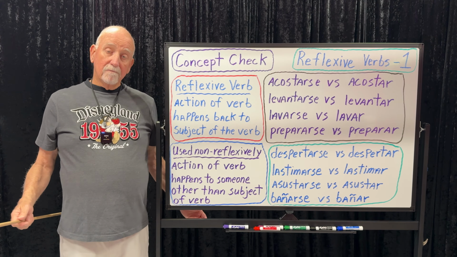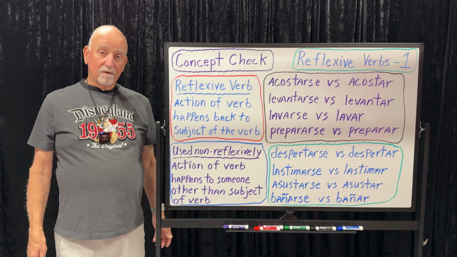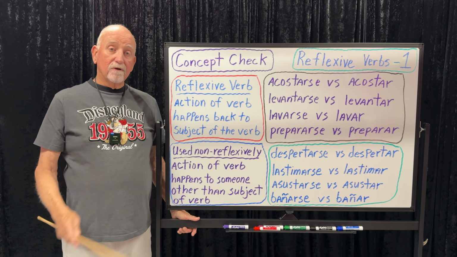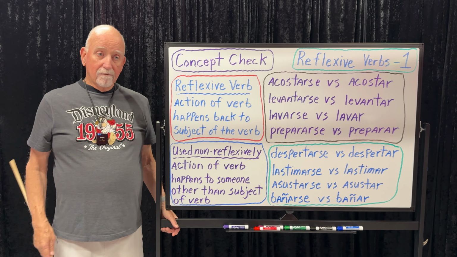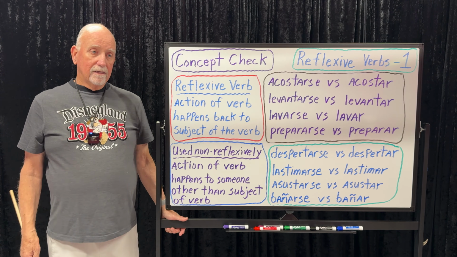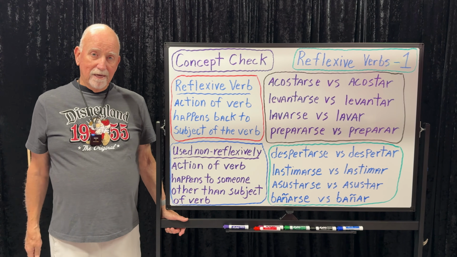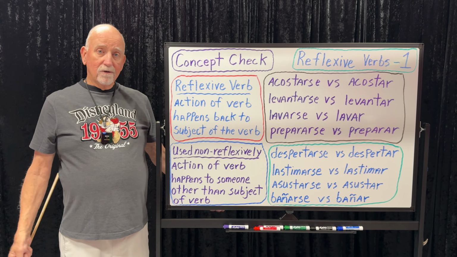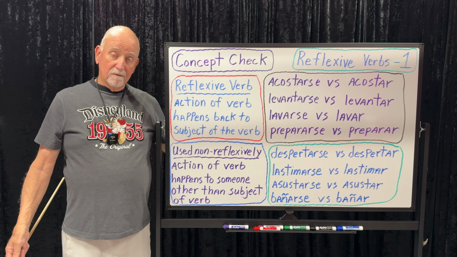Me lastimé, I got hurt. I hurt myself. Nos lastimamos, we got hurt. Say after a game, there's some kids that were really rough in the game and they got a penalty for being extra rough. And the kids come home a little bit banged up and injured, and mom asked them, ¿Qué pasó? ¿Qué pasó? They hurt us. Nos lastimaron.